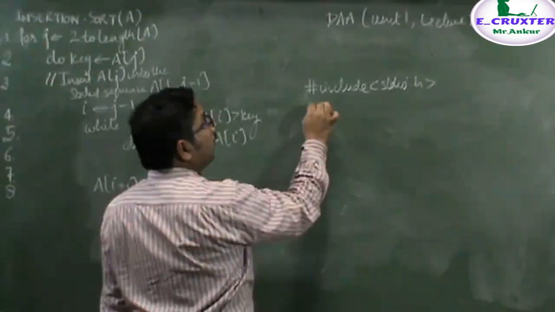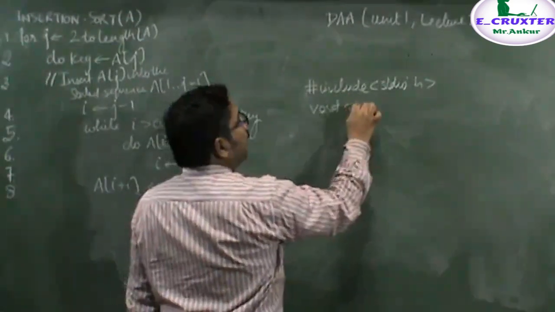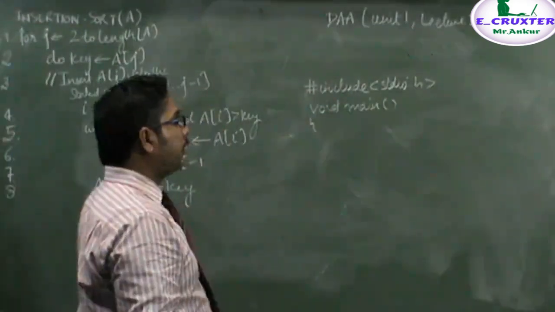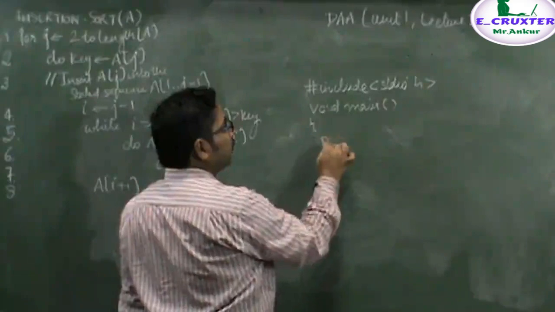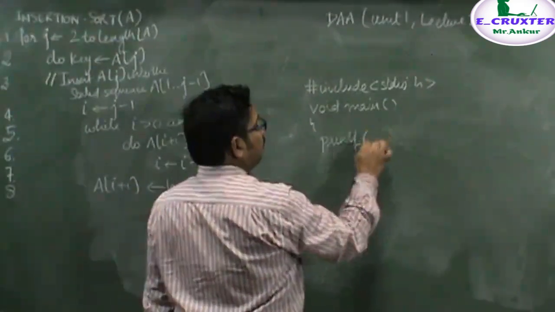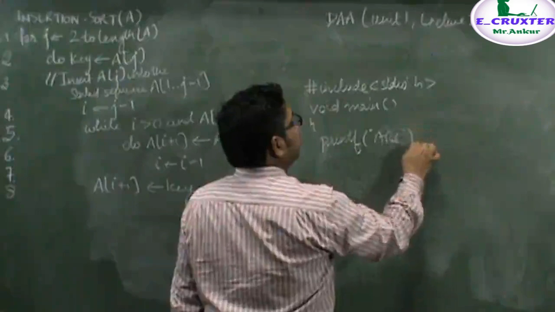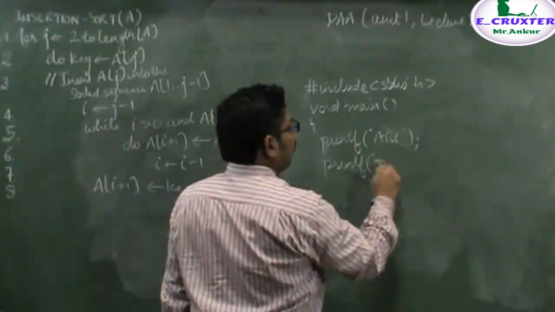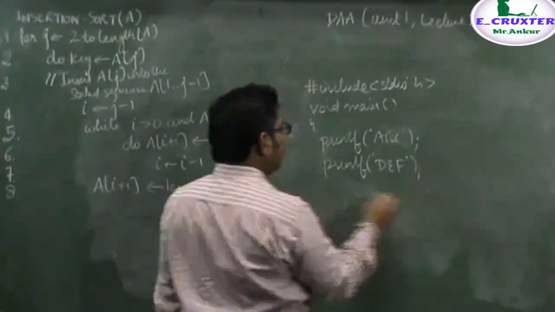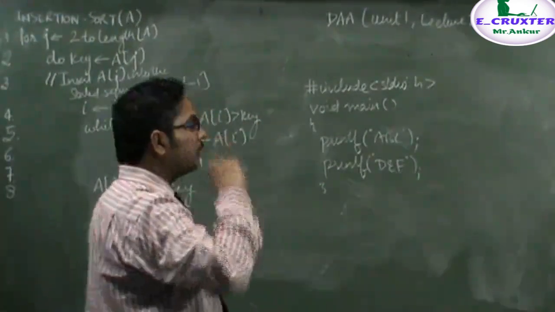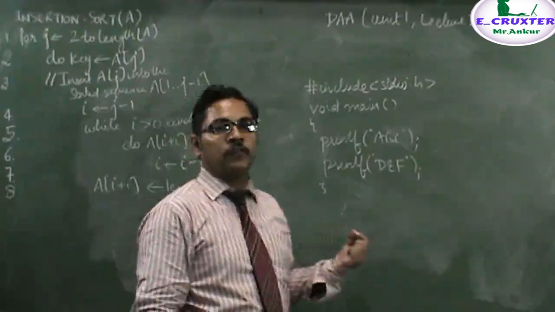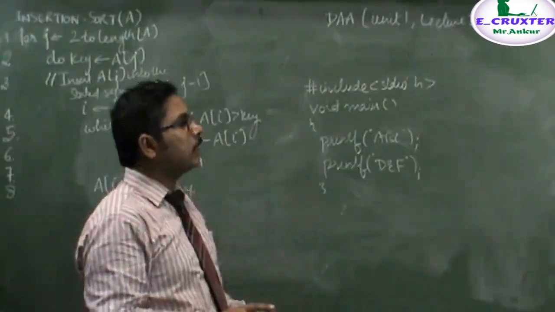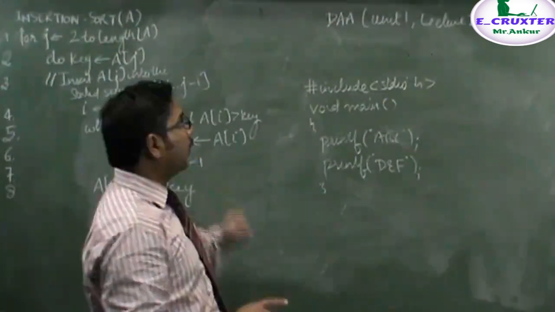Then I have written, for example, void main. Then let's say I want to print only two statements, and first is printf("abc") and printf("def"). Okay. Through this program we will try to understand what we mean by primitive operations, why we are not doing the analysis of program, and why we are doing the analysis of algorithm.